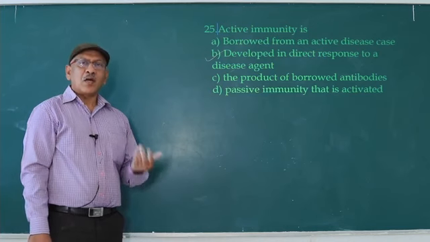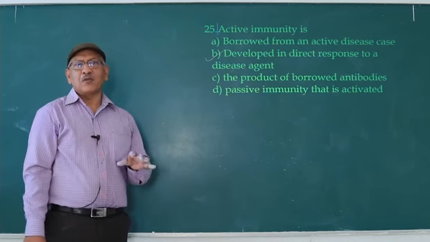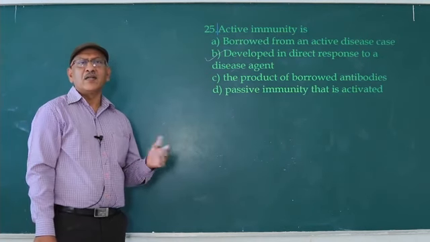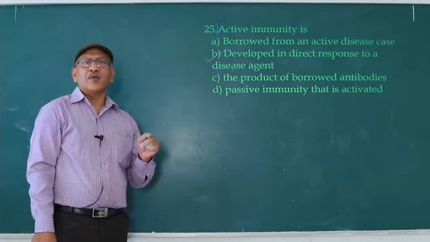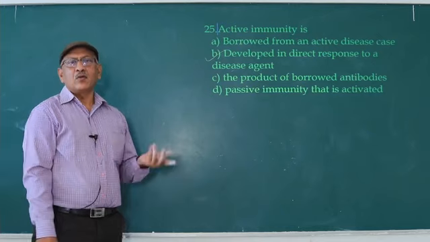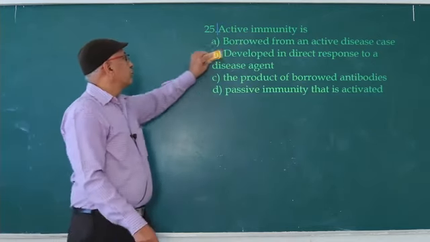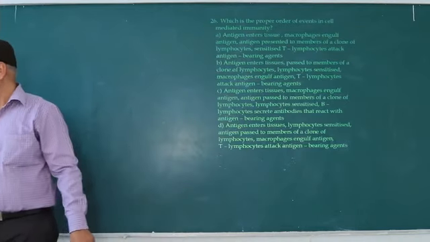A mother, without her notice, transfers antibodies to the fetus via the placenta, that is one example. Second, the mother transfers antibodies to the infant through colostrum, that is another example. So, next question.